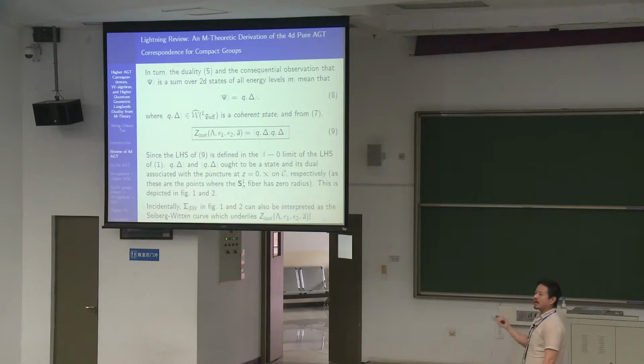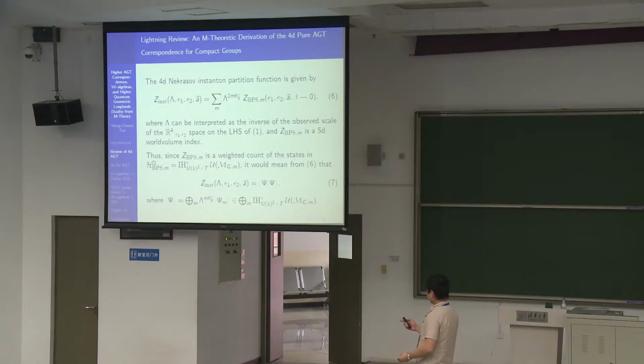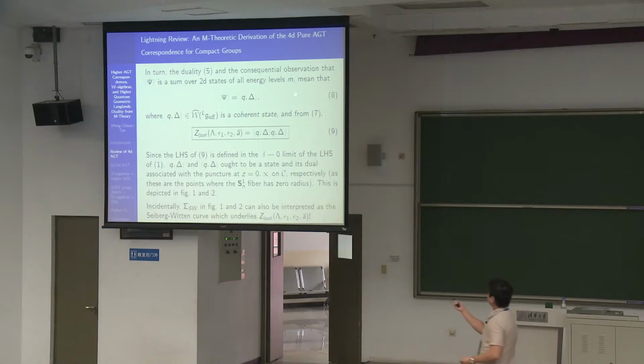And so you can recast what we wrote earlier on here. You can recast this as this, whereby this is a coherent state, and this is the AGT correspondence in the pure case. And how do you interpret this? This is something that we see on the other frame, on the C curve, on the I-brane. This one is on the original frame.